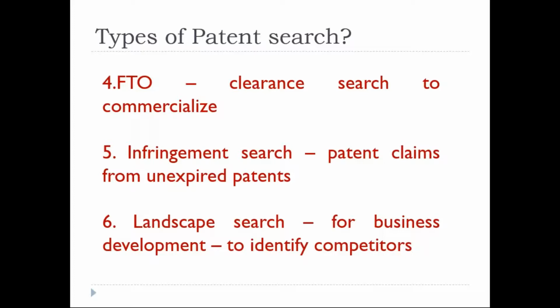What is next? Landscape search. This again is like an analysis, right? This is almost equal to FTO, freedom to operate search. We can identify who all the competitors are. Why I have specifically mentioned this one is that you can see the years, countries, and all the analysis within a click.